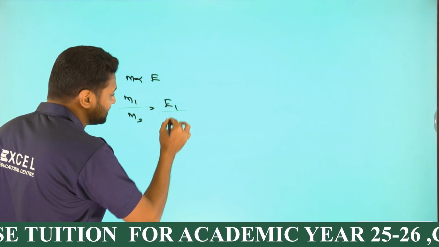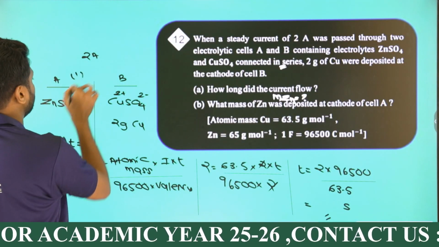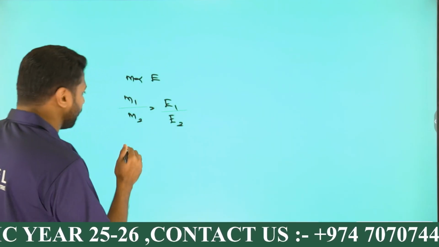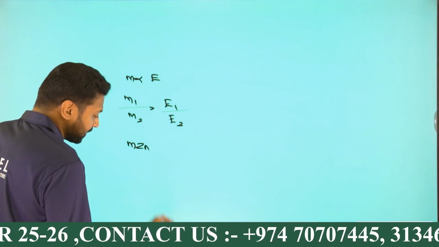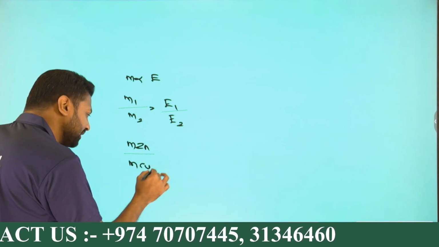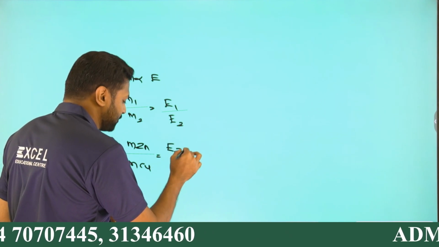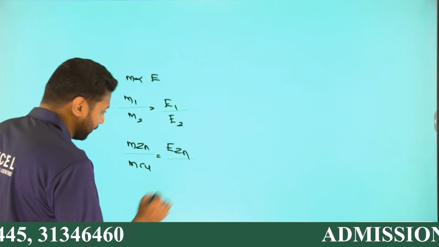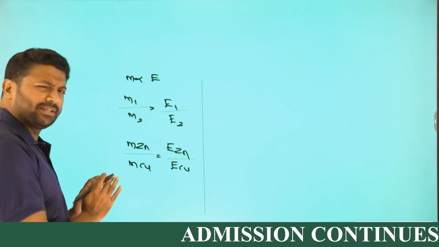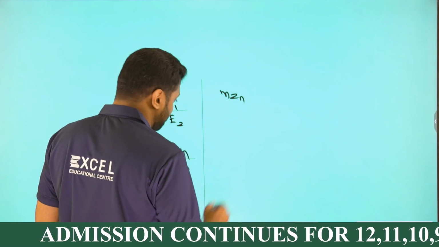You can take one as zinc and one as copper. I'm calling zinc the first one, and copper the second one. M1 is the mass of zinc, divided by M2, the mass of copper, is equal to E1, the equivalent mass of zinc, divided by the equivalent mass of copper. What we require is the mass of zinc, so keep it the same, mass of zinc.